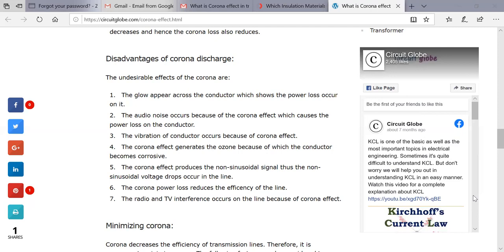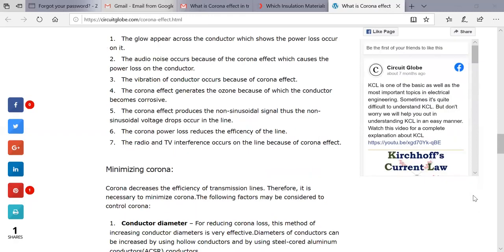Then radio and TV interference will occur in the line because of the corona effect. So these are the disadvantages of corona discharge.